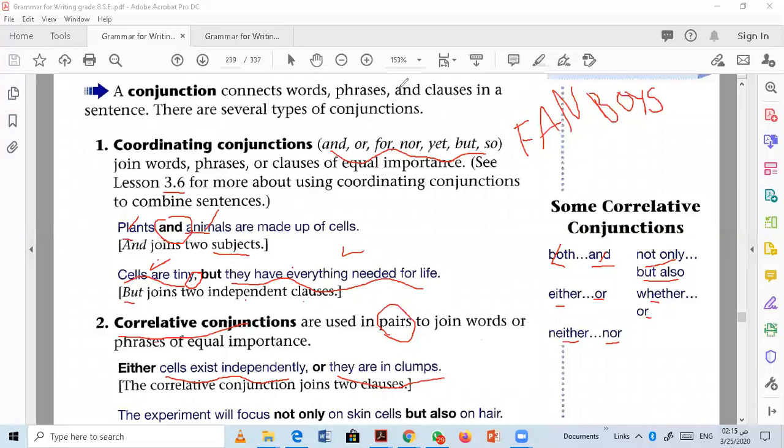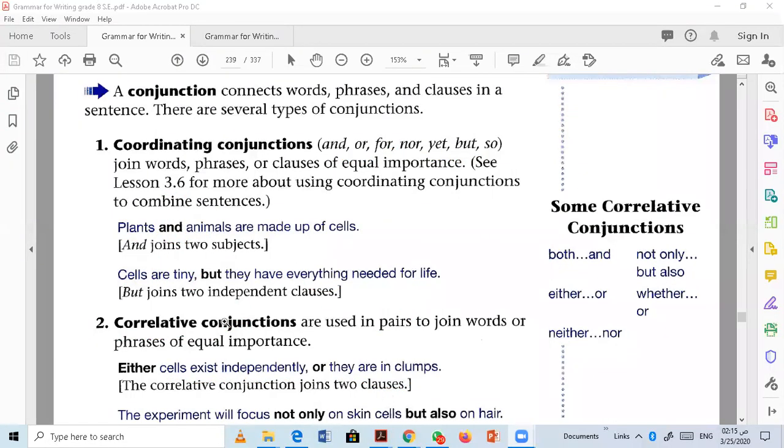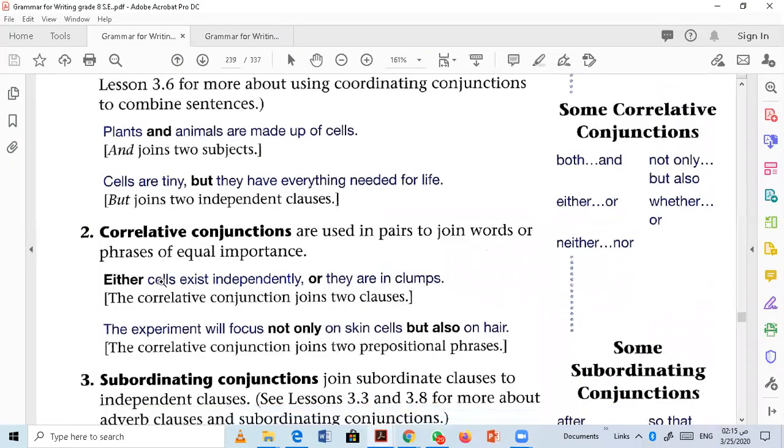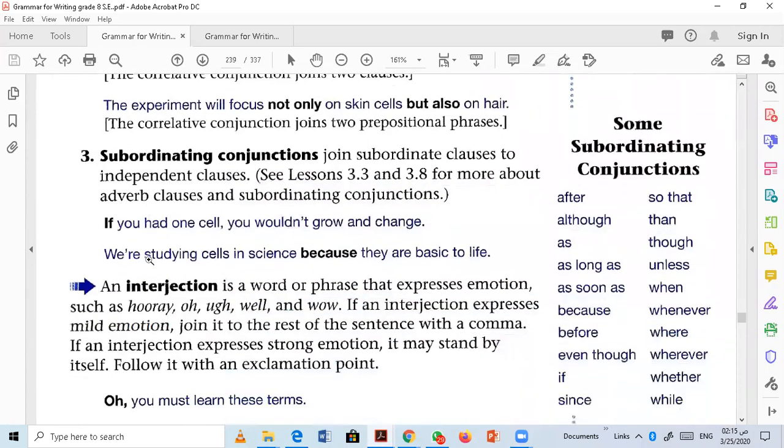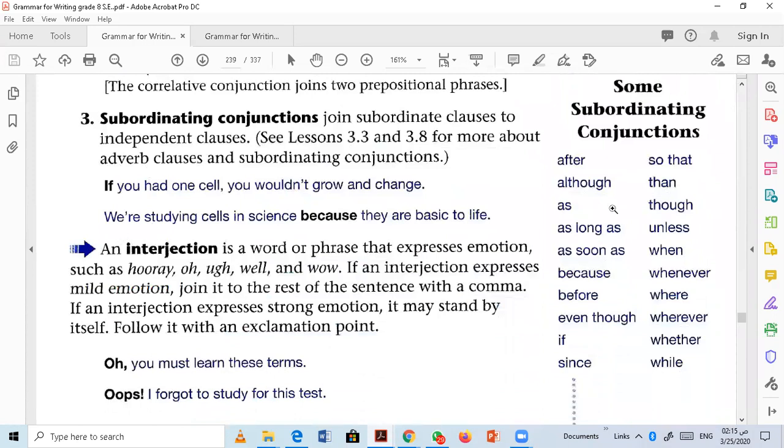Next part. They are called subordinate conjunctions. These are examples of subordinate conjunctions: words like after, although, as long as, as soon as, because, and so on. All these words are considered subordinate conjunctions. Subordinate conjunctions join subordinate clauses to independent clauses.